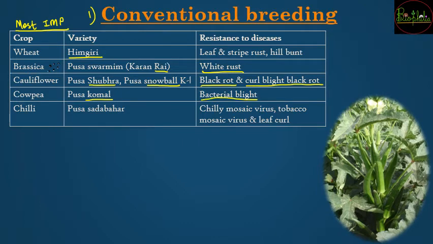Then chili, remember, is a girl who has been told to stay out of the class for the whole time. So you can remember the chili: थी वो सदा बाहर रहती थी. So the chili variety is Pusa Sadabahar, and it is going to be resistant to chili mosaic virus and also tobacco mosaic virus and leaf curl diseases.